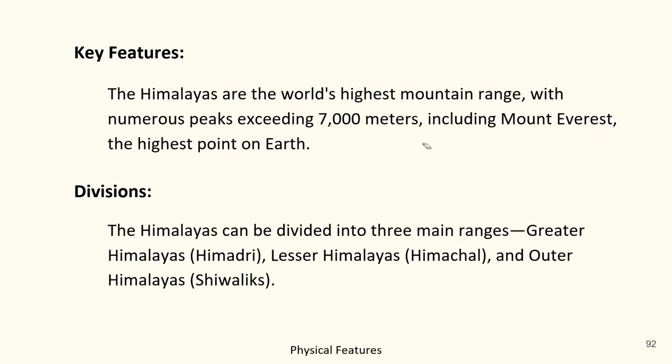The Himalayas are divided into Trans Himalayas, Greater Himalayas, Lesser Himalayas, and Outer Himalayas, Shivalik basically. Got it? It is a vertical division.